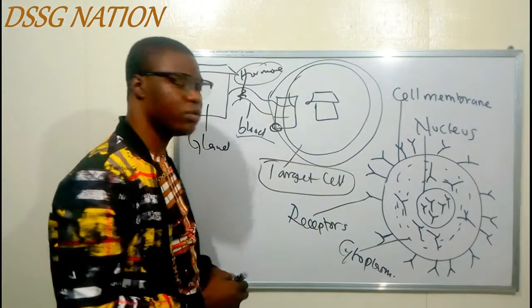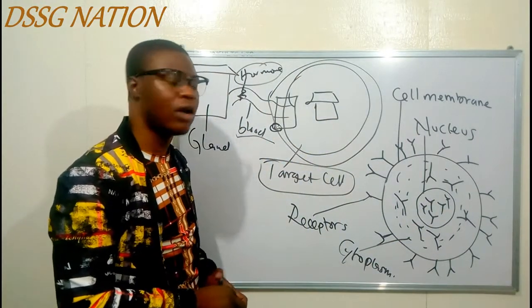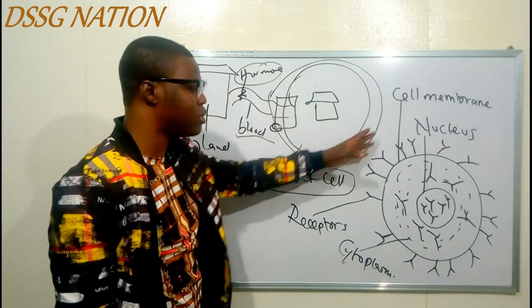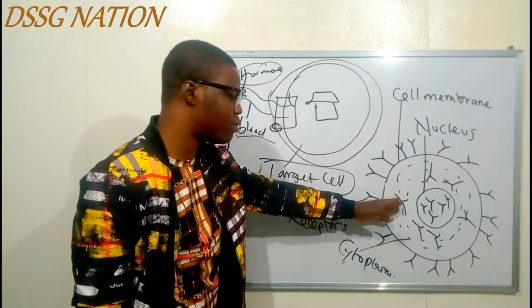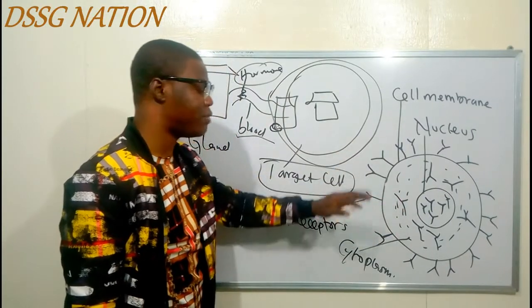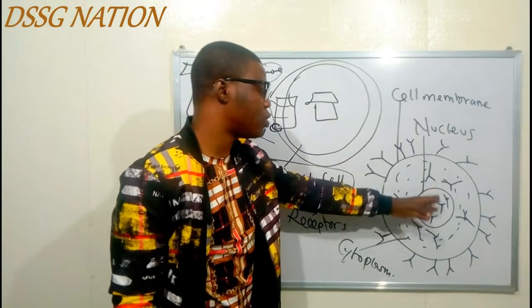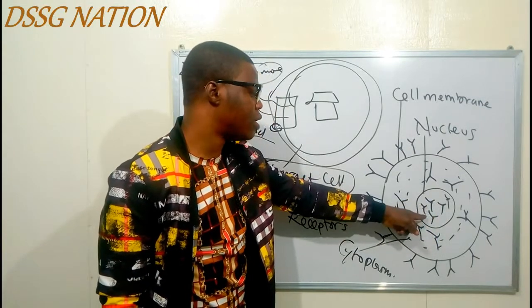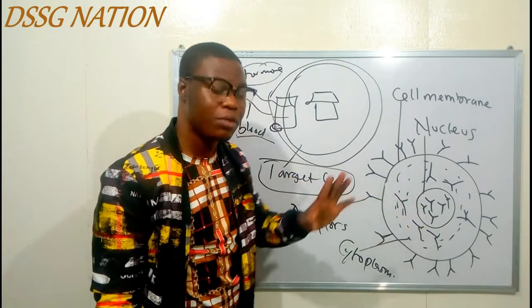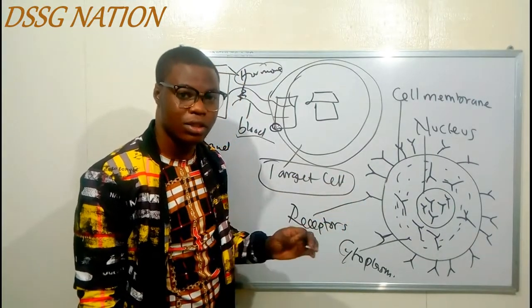Now, we have a trouble. And what is the trouble? How do we identify hormones that will bind with the cell membrane? How do we identify the hormones that will bind with the receptors in the cytoplasm? And how do we identify the hormones that are going to bind with the receptors within the nucleus? But trust me, it is not the trouble. Let me just say that.